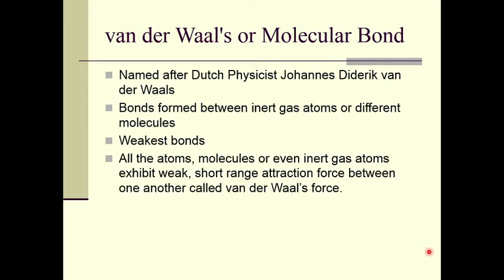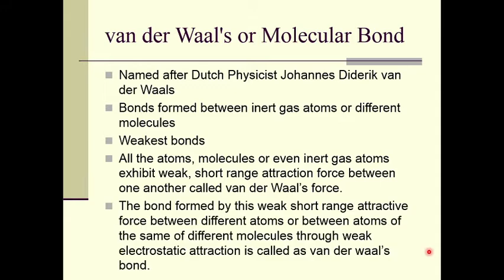All atoms, molecules or even inert gas atoms exhibit a weak short range attractive force between one another, called the van der Waals force. The bond formed by this weak short range attractive force between atoms of the same or different molecules, through weak electrostatic attraction, is called the van der Waals bond.